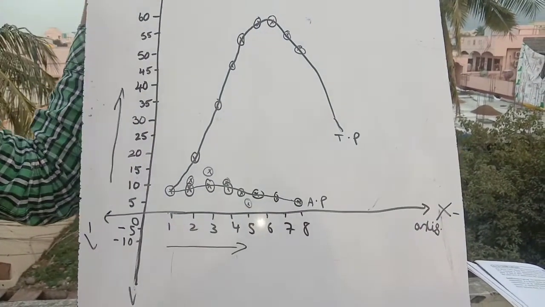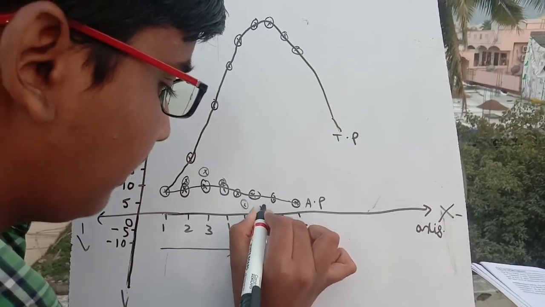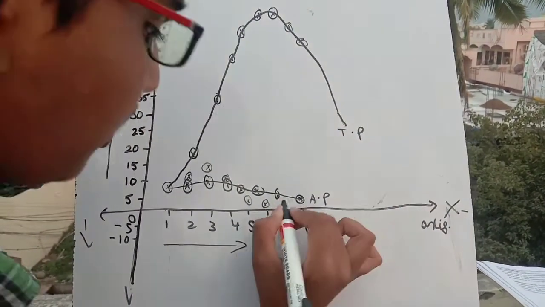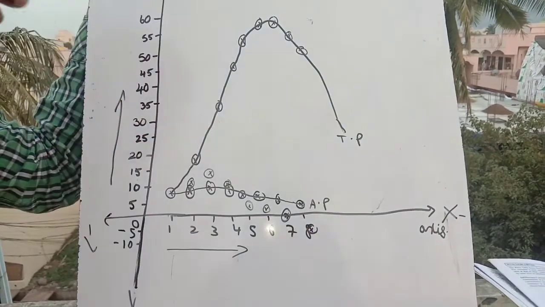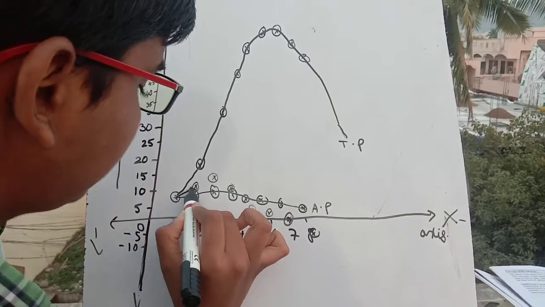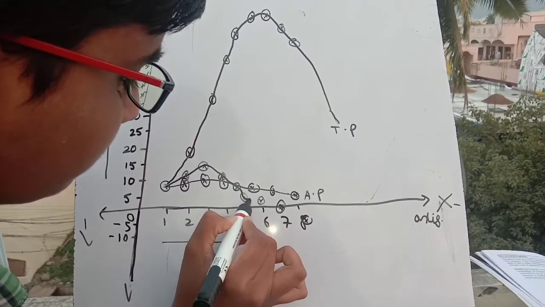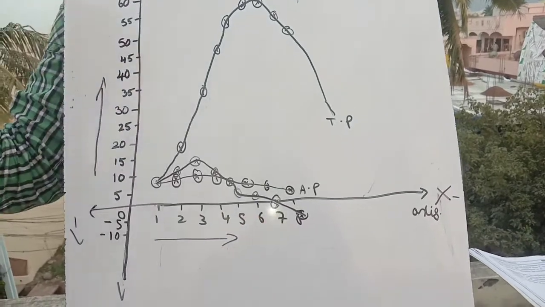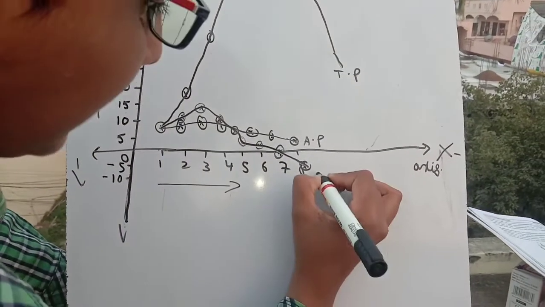And the sixth unit is 5, slightly a 5. And the seventh unit is 0. The eighth unit is -5. So if we join all these points, again we will get a curve. Okay, this is the marginal product curve.